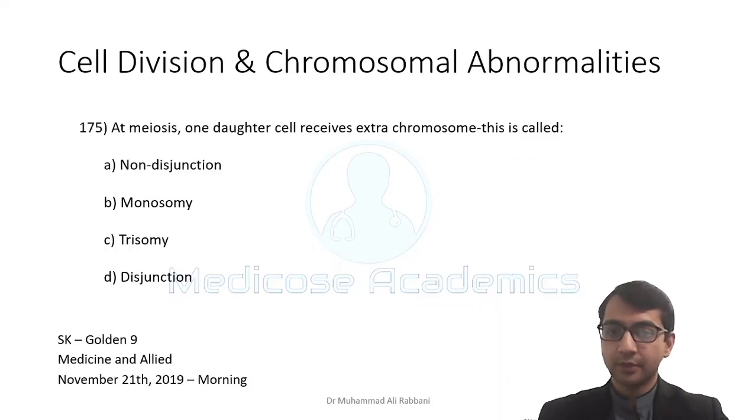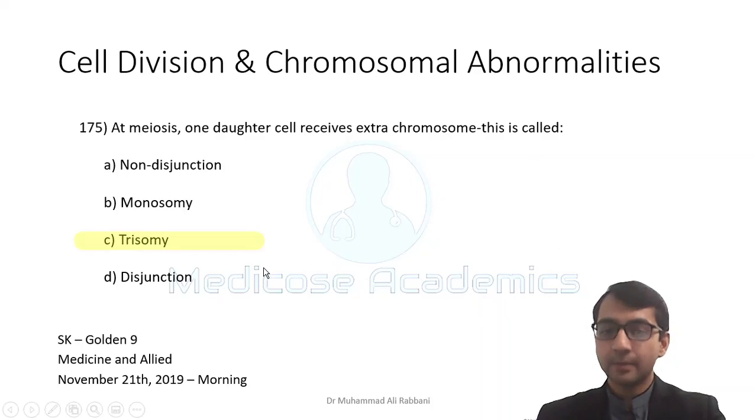So general embryology. These are the questions related to the cell division and chromosomal abnormalities. At meiosis, one daughter cell receives extra chromosome. This is called, when one daughter cell receives extra chromosome, of course one pair will have an extra chromosome. It will be trisomy. Trisomy is the correct answer, but here in this MCQ there is another correct answer.